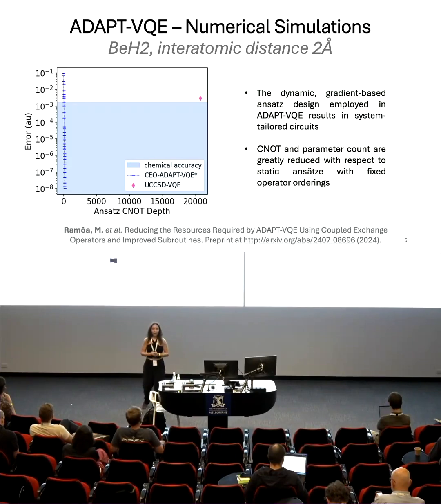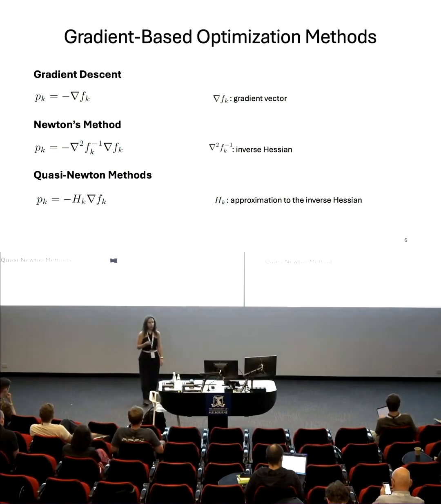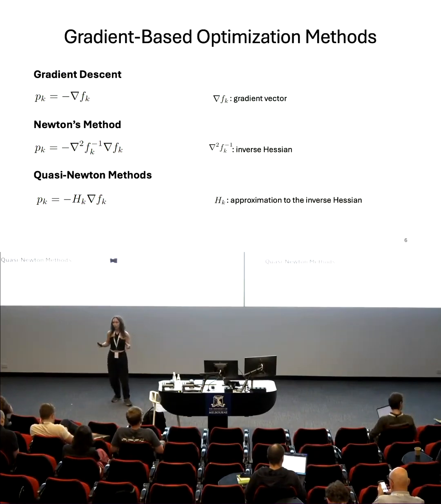And we verify that adaptive VQE is able to decrease the error very fast against the CNOT depth. And in particular, it reaches chemical accuracy, which is our typical target, with a much shallower circuit than unitary coupled cluster singles and doubles. In this talk, I will focus on the optimization method in particular. So I told you that Adaptive VQE performs a full optimization of all the parameters in each iteration, such that we have a growing parameter vector from iteration to iteration. But each of these iterations is similar to just a standard VQE optimization with a fixed ansatz.